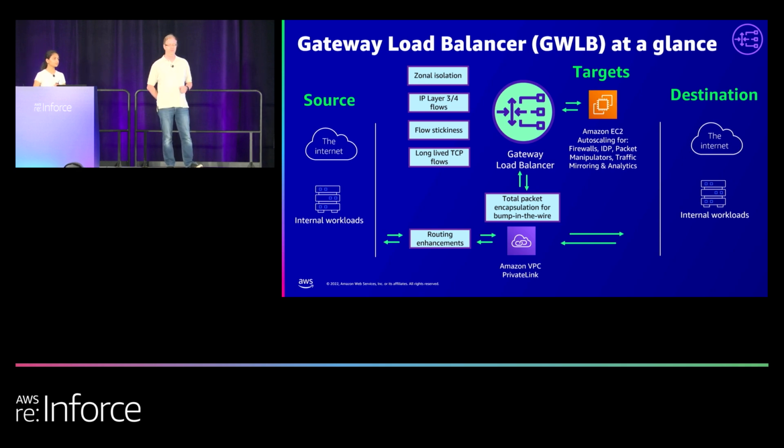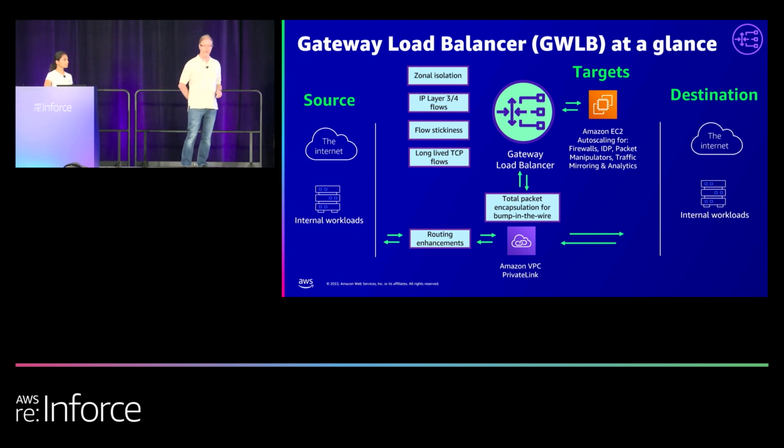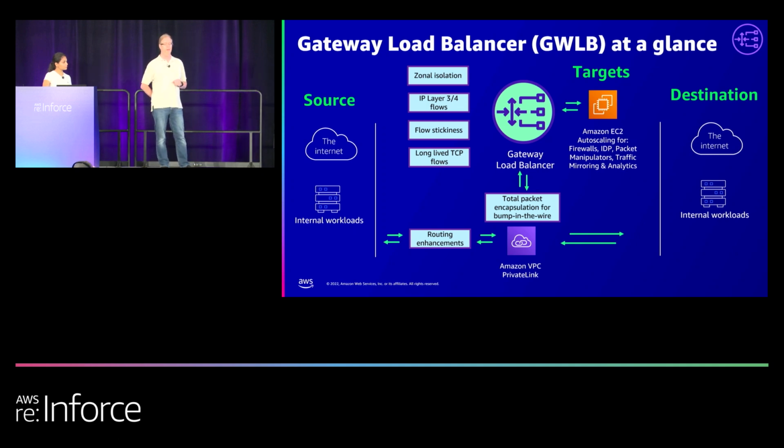that traffic flow. So if we're starting from our left, you'll have an endpoint out there that your internet or your internal workloads will send traffic through, typically through a mechanism such as ingress routing, where you're capturing those packets and sending it through the Gateway Load Balancer. It then goes up and encapsulates those IP addresses entirely so that we don't change anything with the source IP, header, payload, any of that stuff. It goes to the firewall just as if it would have just gone right through your firewall in itself. It understands the flows, so if it goes to one particular firewall, it'll continue sending that flow to that firewall, so nothing will get dropped as something gets passed around.